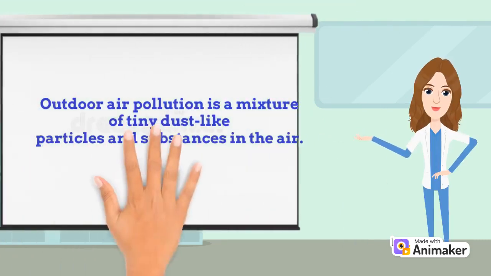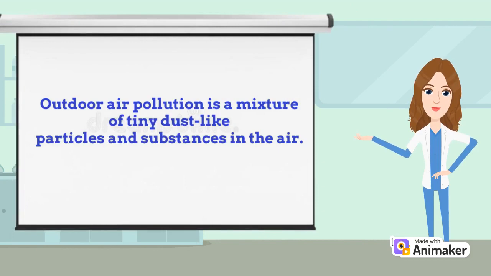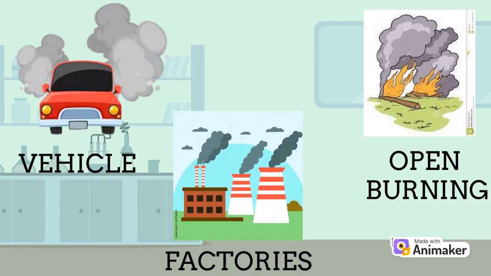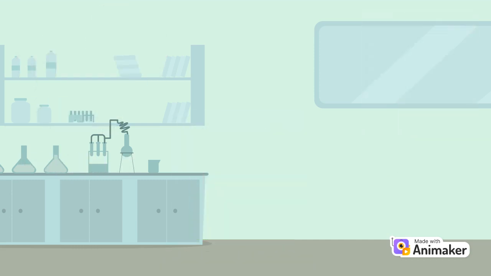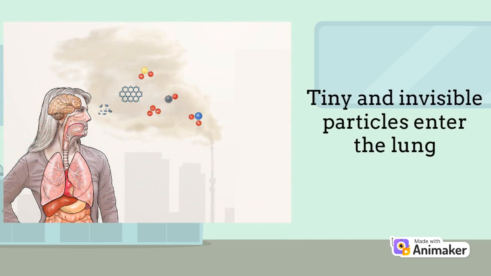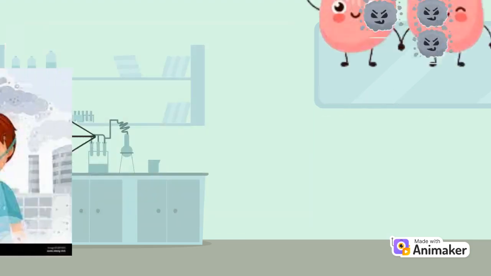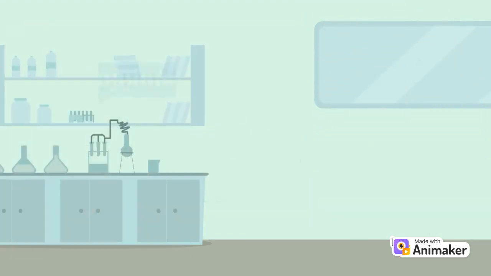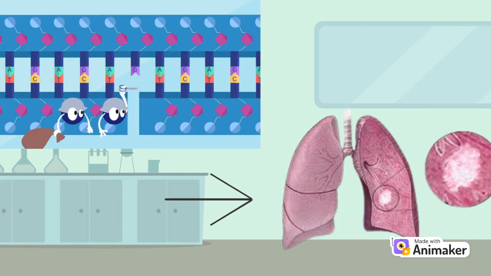How? Let me explain. Outdoor air pollution is a mixture of tiny dust-like particles and substances in the air. These pollutants are man-made, such as fumes that come from vehicles and factories, and also smoke resulting from open burning. There are a few different ways that particles in air pollution could damage the DNA in our healthy cells and then cause lung cancer. For example, invisible and tiny particles that penetrate our lung then change the replication of the DNA from the original. These kinds of changes lead to DNA damage.